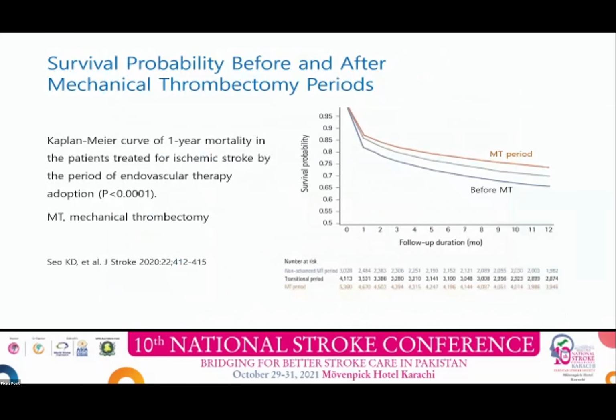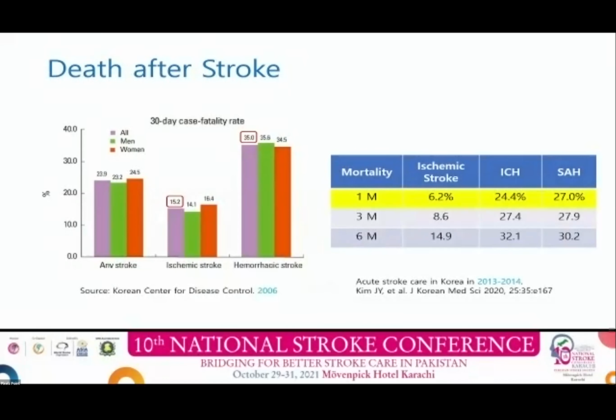This is a Kaplan-Meier curve of 1 year mortality. You can find the statistically significant improvement. 1 month's mortality of ischemic stroke was 6.2%, and the hemorrhagic stroke was about 24%.